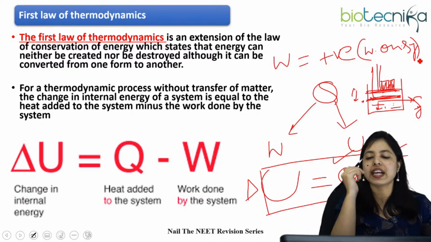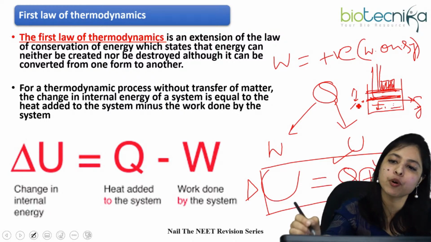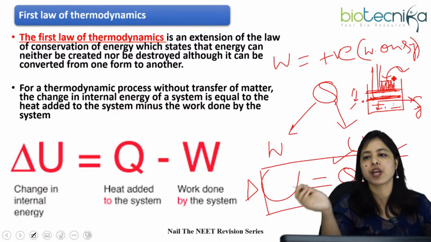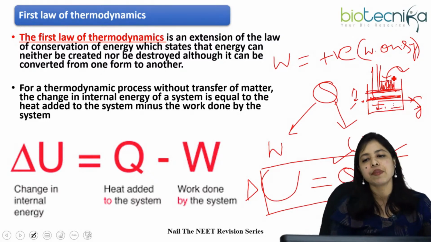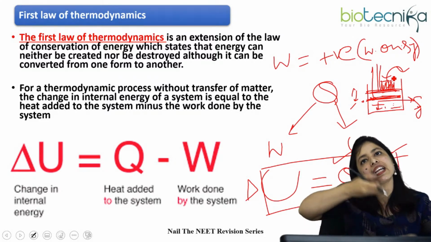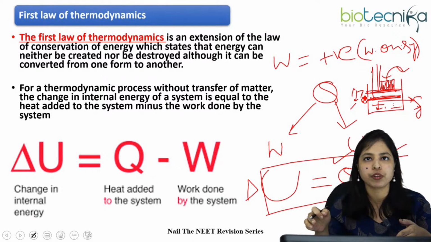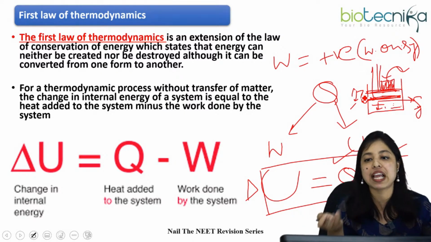Or else, suppose now we are removing this mass one by one. We can see that the piston will again come up, to the previous position or even higher, increasing its height.